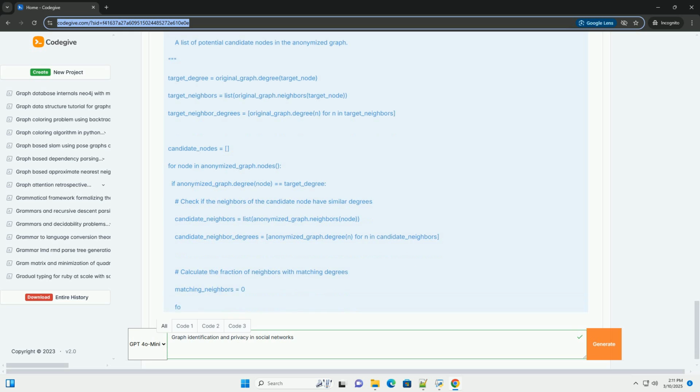Degree-based attacks. The simplest approach: if the attacker knows the degree of a target node in the original graph, they can search for nodes with the same degree in the anonymized graph. This is often insufficient on its own due to the high probability of multiple nodes having the same degree. However, degree can be combined with other properties to refine the search.